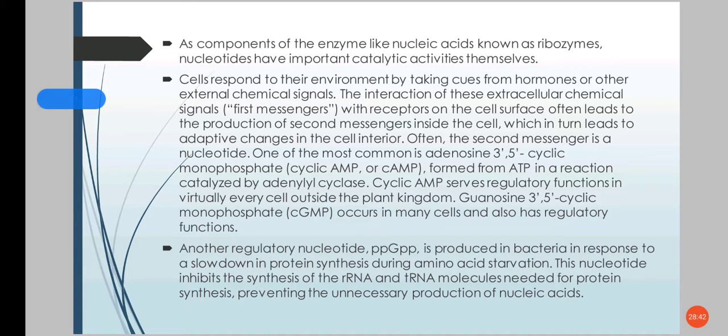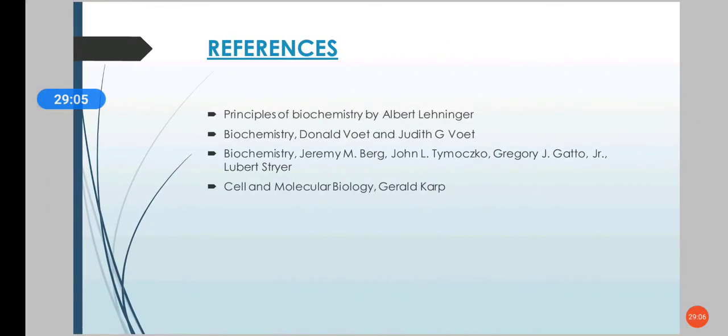There is another regulatory nucleotide, that is ppGpp, that is produced in bacteria in response to a slowdown in protein synthesis during amino acid starvation. This nucleotide actually inhibits the synthesis of rRNA and tRNA molecules that are needed for protein synthesis, preventing unnecessary production of nucleic acid. These are the references.